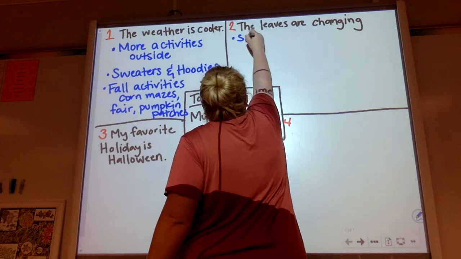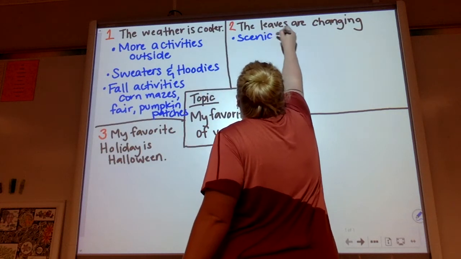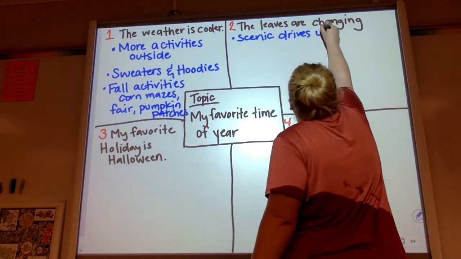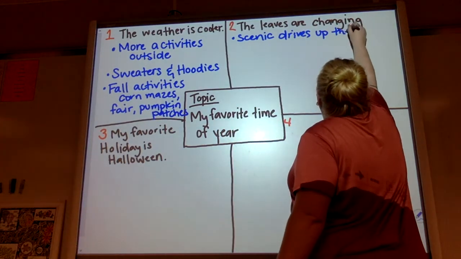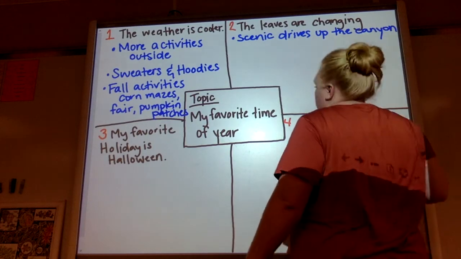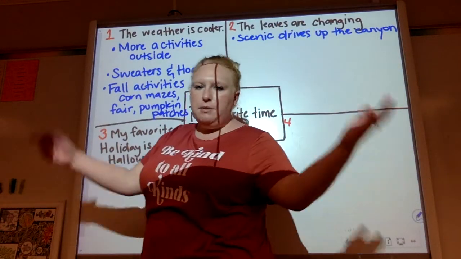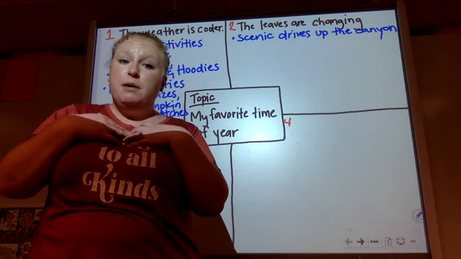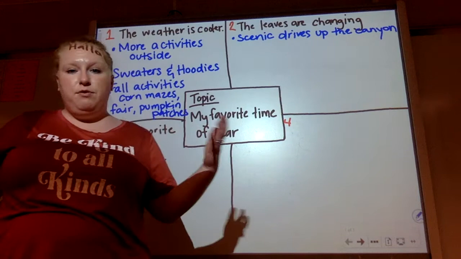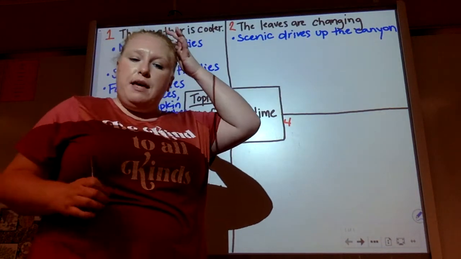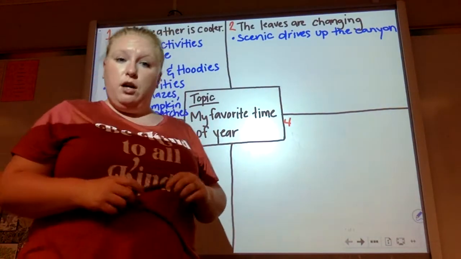Okay, so we have scenic, which just means the scenery, drives up the canyon. Okay, now the canyon always is pretty, typically, any time of year. It can be summer, it can be winter, whatever. But in the fall, to me, it's especially pretty because of the leaves, okay? So, scenic drives.